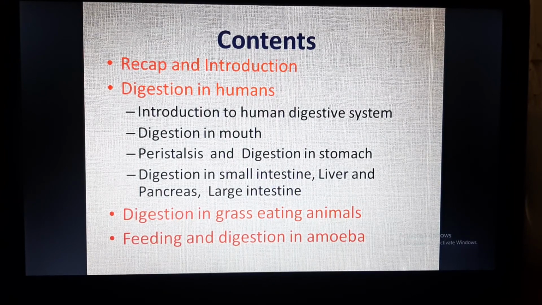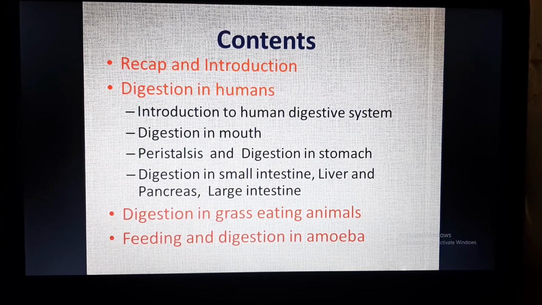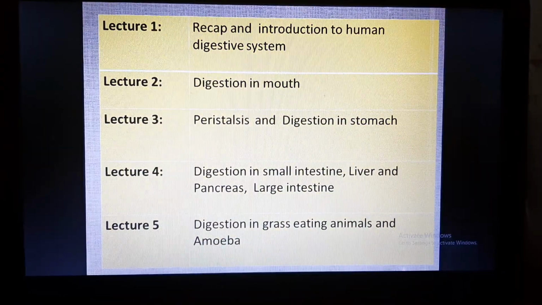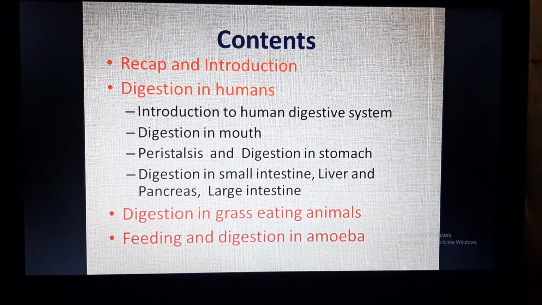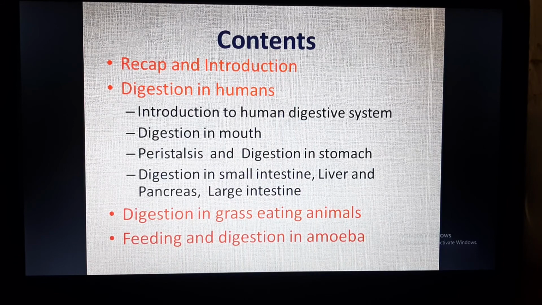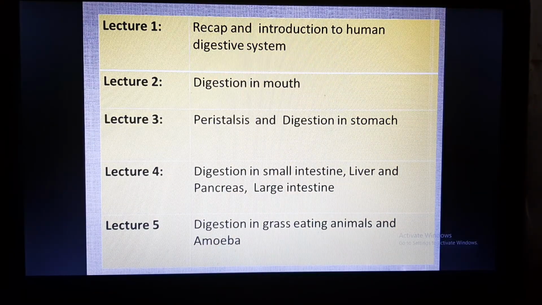First of all, let us know what we are going to study in this chapter. I have briefly divided the content into recap and introduction, and digestion in humans, in which we will study the human digestive system, digestion in the mouth, peristalsis, how digestion takes place in the stomach, and how digestion takes place in the small intestine. What is the role of the liver and pancreas in digestion, and what happens in the large intestine? Then we will study digestion in grass-eating animals, and feeding and digestion in a protozoan called amoeba. I have briefly summed up the whole content.